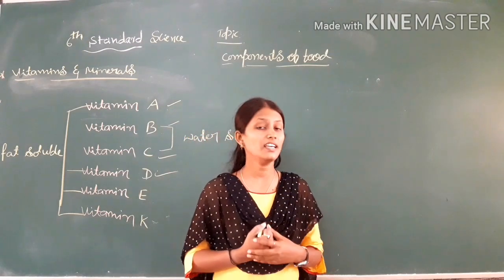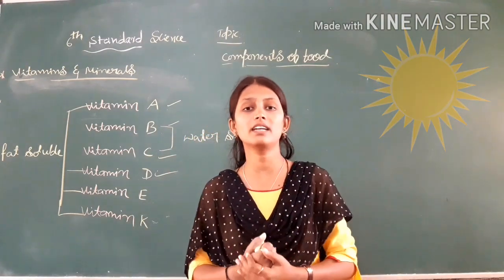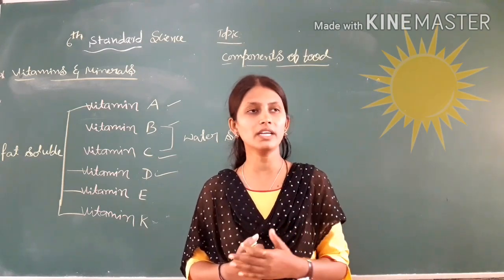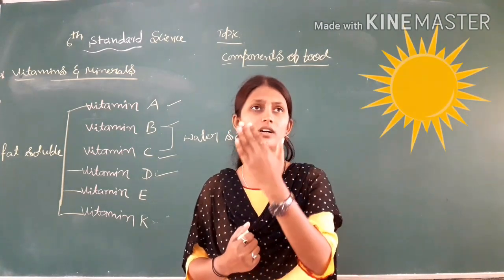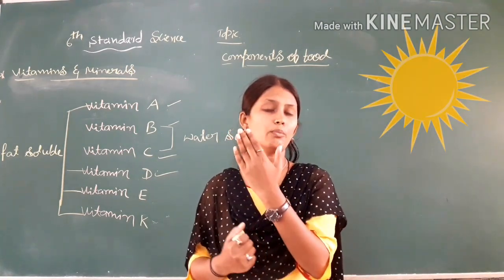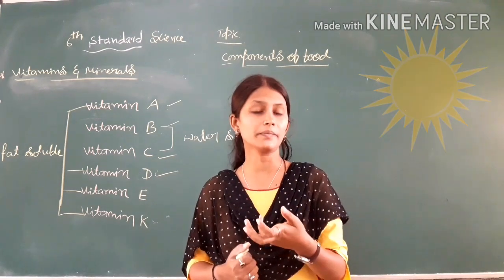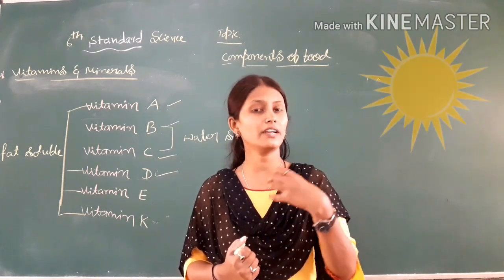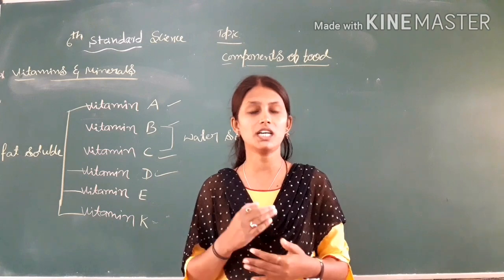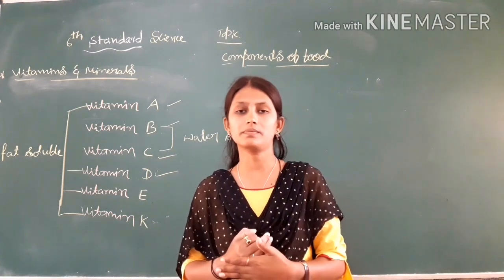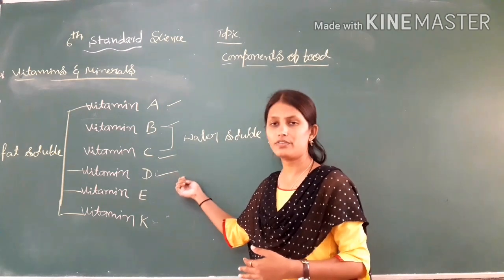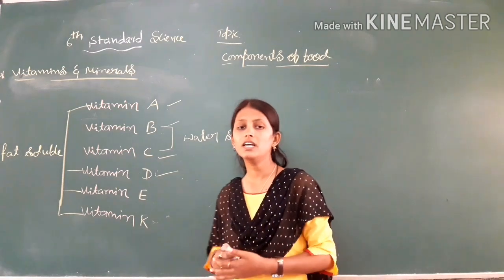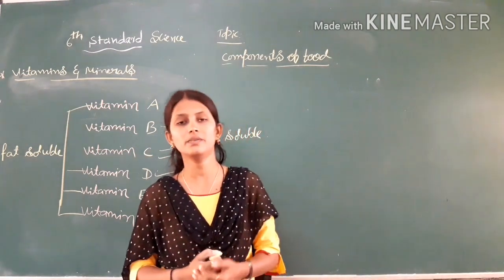And we can easily get vitamin D from the sunlight. Early morning, in the time period between 8 and 10 o'clock, if you stand in front of the sun, then our body will prepare vitamin D. Sunlight is the very best source for the preparation of vitamin D in our body. That is early morning only, not afternoon or night. So these are the functions of vitamin D, the disease caused by lack of vitamin D, and the food sources we have known.